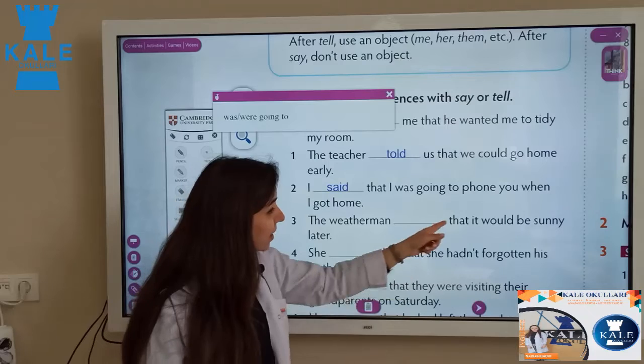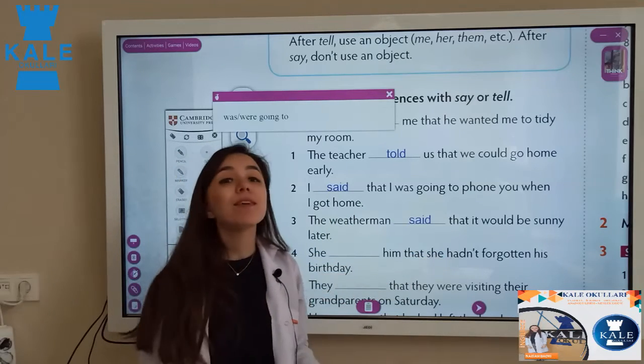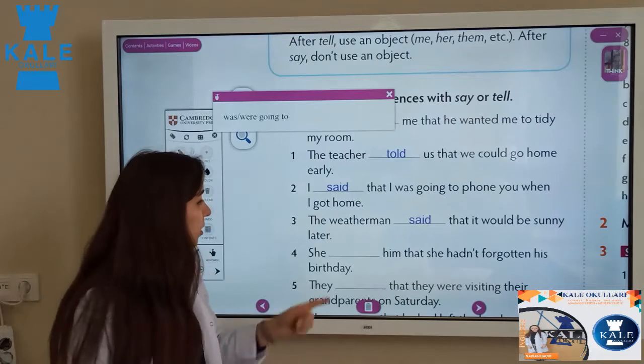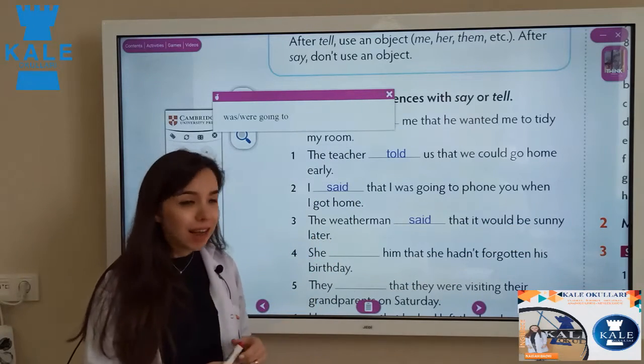The weatherman here, said or told? Of course, said. Why? Because again, we don't have any object here. The weatherman said that it would be sunny later.